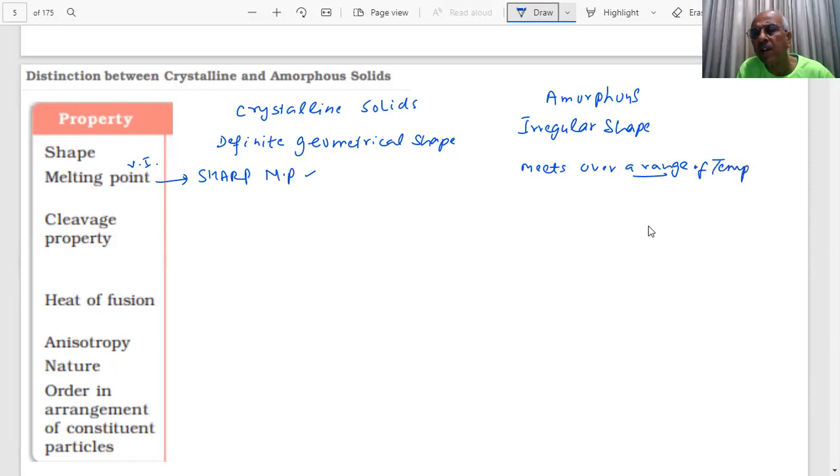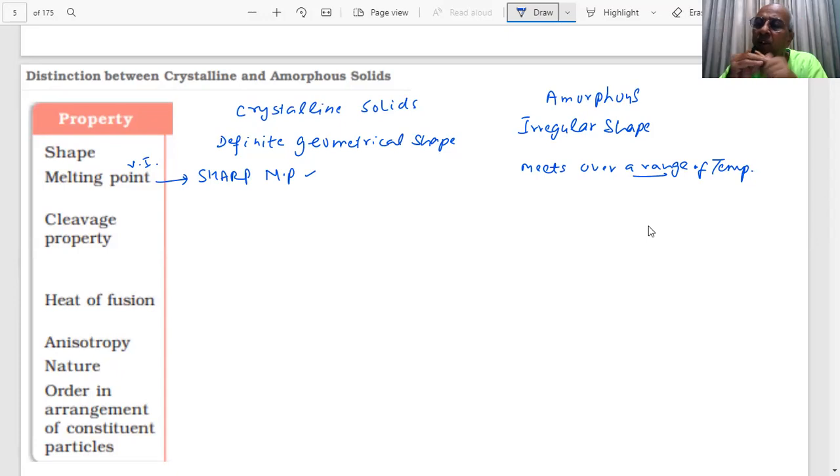Got the difference, students? Why will it happen? What is the reason for this? Can you tell me what could be the reason for this, student? What does the melting point depend on? These particles are held together by some attractive bonds or forces, students. If there is a long range order in these bonds or forces which are holding these molecules or particles, what will happen? All have the same type of interactions, same type of distances, same type of bonding, student, long range, and at a particular temperature they will all break. Then it will melt.